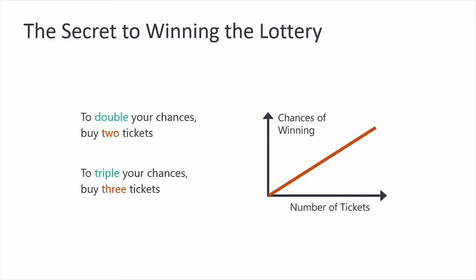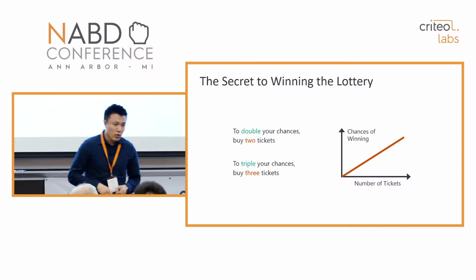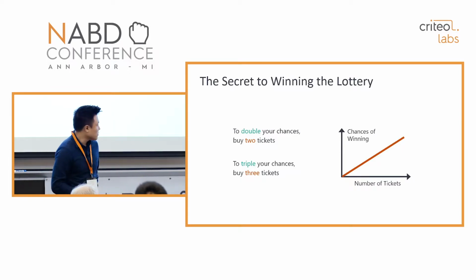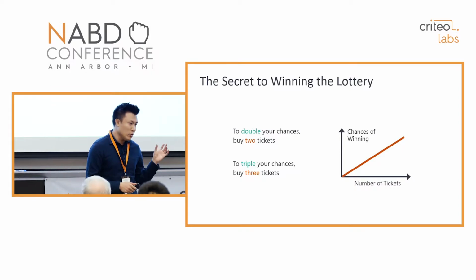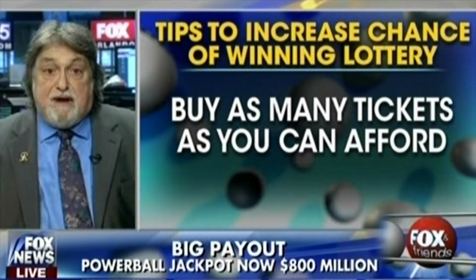But before I talk about more details of our systems, I'm going to share a great secret that I recently discovered, which is about how to win the lottery. This is the deal. If you want to double your chance, buy 2 tickets. If you want to triple your chance, buy 3 tickets. In other words, you have a perfectly linear relationship between the number of tickets you buy and your chance of winning. And believe it or not, this was actual news on Fox and Friends just a couple of years ago.